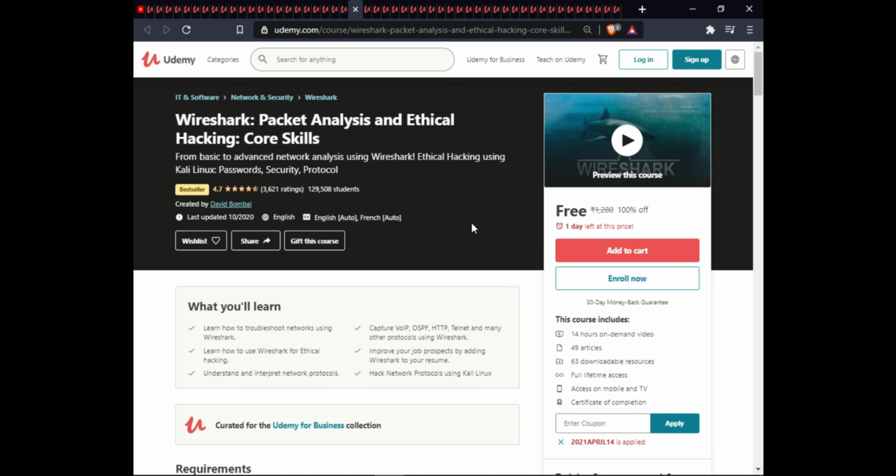The next course is Wireshark packet analysis and ethical hacking core skills. In this course, you will learn how to troubleshoot networks using Wireshark, capture VoIP, OSPF, HTTP, Telnet, and many other protocols using Wireshark. Learn how to use Wireshark for ethical hacking. Improve your job prospects by adding Wireshark to your resume. Understand and interpret network protocols, hack network protocols using Kali Linux. This course has 14 hours on-demand video, 14 articles, 63 downloadable resources, full lifetime access, exam warranty, and certification of completion.